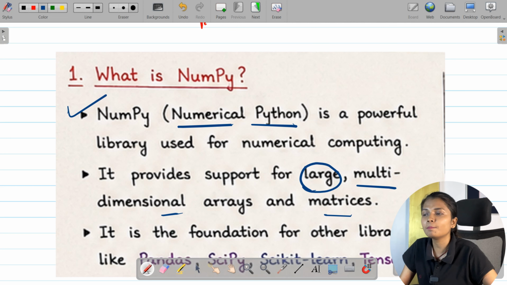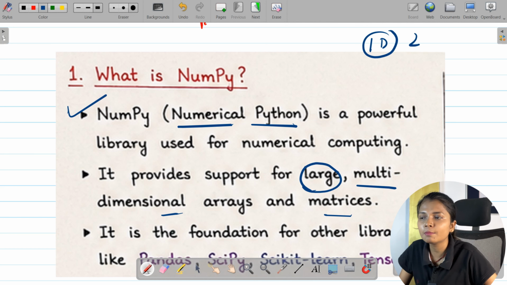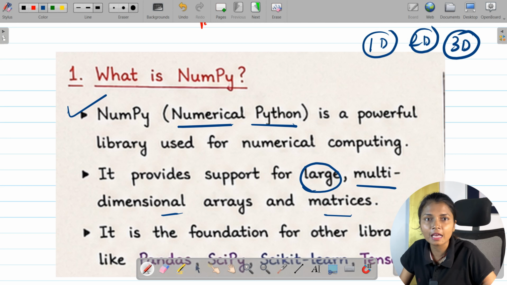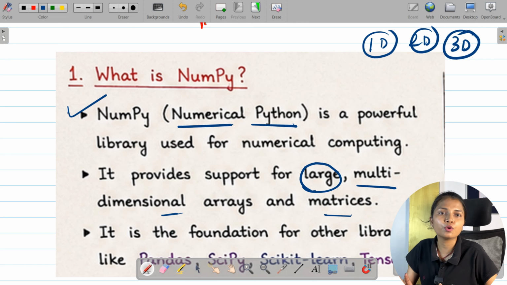Now when it comes to NumPy, NumPy can work with small to large data sets easily. If you have one-dimensional data, you can work with it. If you have two-dimensional data, you can work with it. If you have three-dimensional data, then also you can work with NumPy. Now, it is the foundation for other libraries that we are going to discuss in this series. So, this is the very first primary library which you require for your machine learning journey.